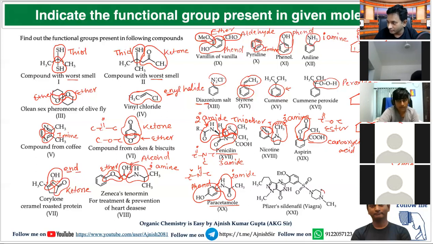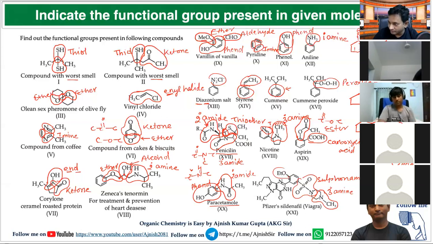Now think for this one. What will you say? Which functional group? Tertiary amine. Very good. Nitrogen is connected with carbon on three sides. This is called a tertiary amine. This is called a sulfonamide. The amide of sulfonic acid is called a sulfonamide.